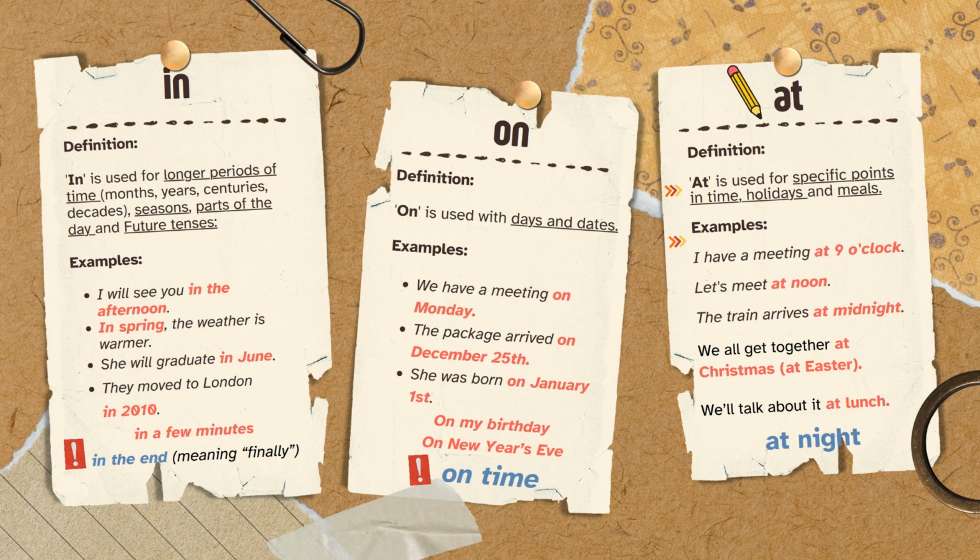It's around these dates. We'll talk about it at lunch. At lunch is a meal. So we use at lunch, at breakfast, at dinner. And we use also at with night. At night, when we talk about the whole night. By the way, it's an exception because as we already know, with parts of the day, we have to use in, right? For example, in the afternoon, in the morning, in the evening, but suddenly we have to use at night.